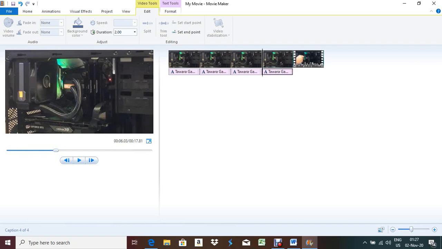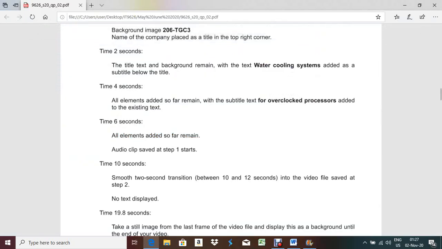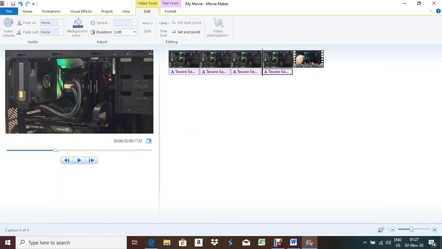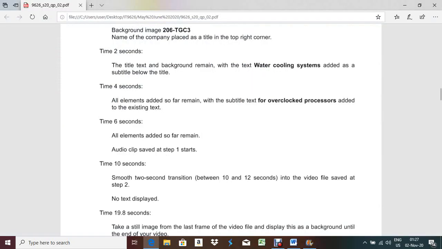Okay, now what will be the length of this one? The length of this one is 4, because 10 minus 6 is 4. So the duration should be 4, even the text duration should also be 4. Okay, done. Now time 10 seconds. Now it will start from 10 seconds.